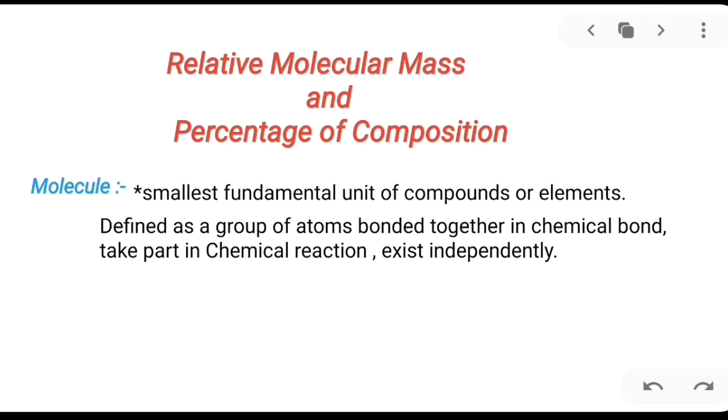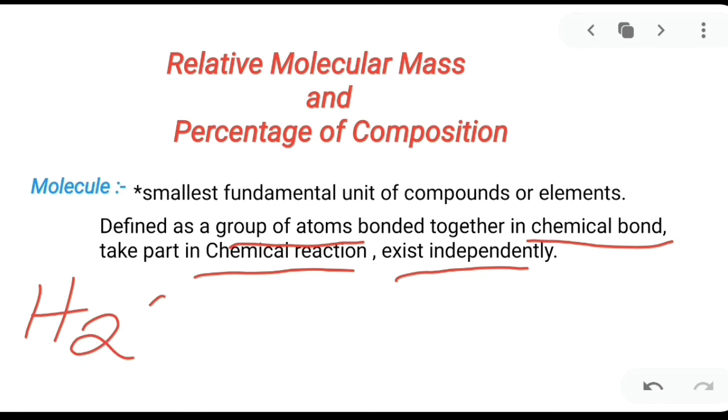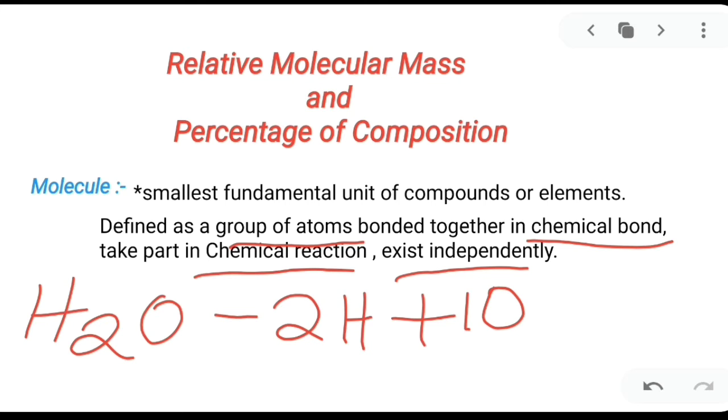Before discussing relative molecular mass, we must know what is a molecule. A molecule is defined as a group of atoms bonded together in a chemical bond, which takes part in a chemical reaction and can exist independently. For example, a water molecule is formed by the chemical combination of two hydrogen atoms and one oxygen atom. When two hydrogen atoms chemically bond with one oxygen atom and behave as a single unit, we call it a water molecule. A water molecule can exist independently and can take active part in chemical reactions.